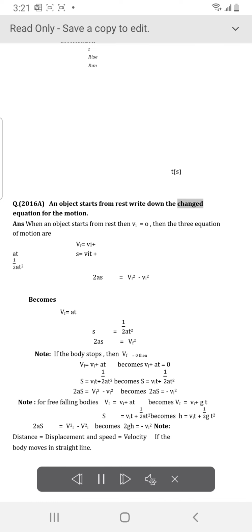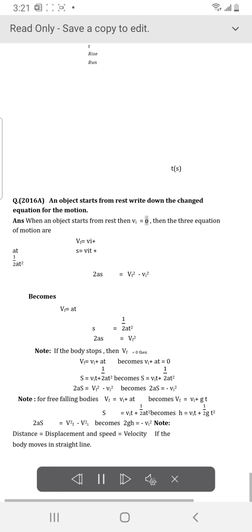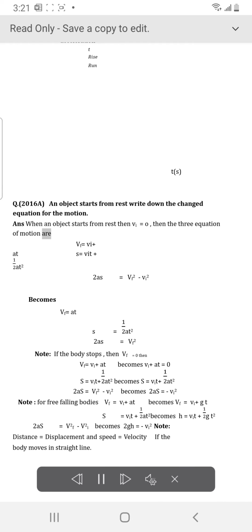Q. 2016. An object starts from rest. Write down the changed equations for the motion. ANS. When an object starts from rest, then vi equals 0, and the three equations of motion, vf equals vi plus at, S equals vit plus half at², 2aS equals vf² minus vi², become vf equals at, S equals half at², 2aS equals vf².